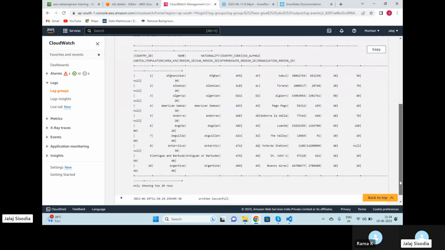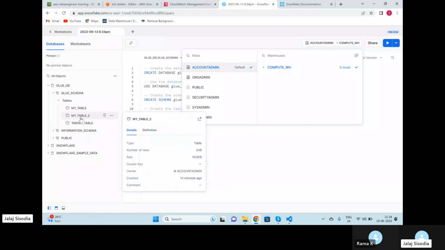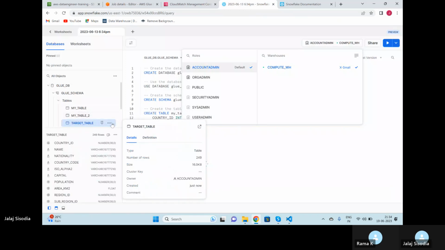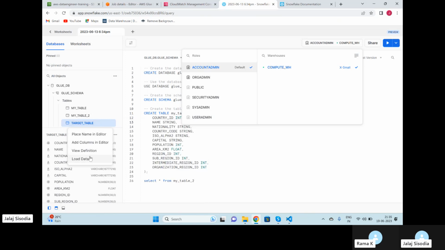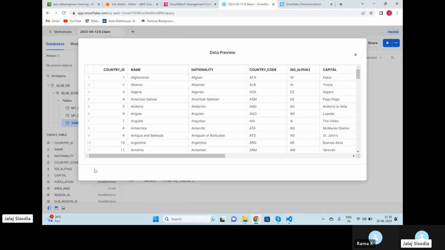Okay, this is what we have read directly from Snowflake. My write is also successful. So if I just come inside my target table, basically it's the same table, I just read it and wrote it into the same table. I'm going to say preview data. This is my data inside my target table.